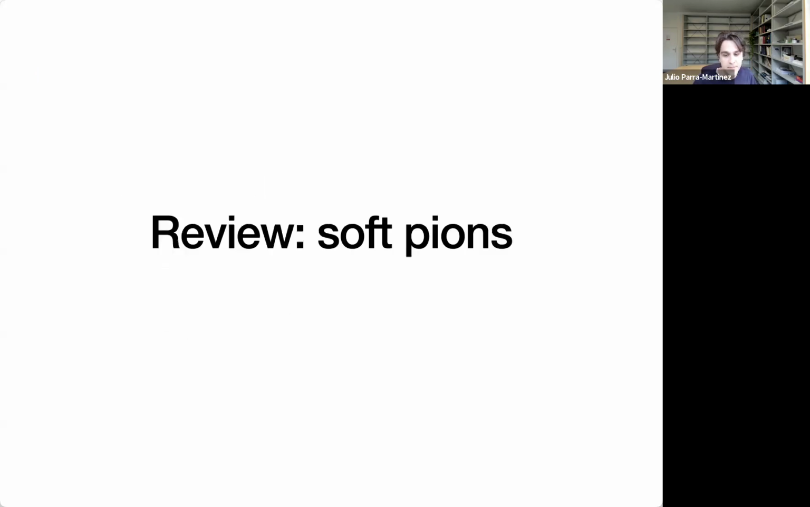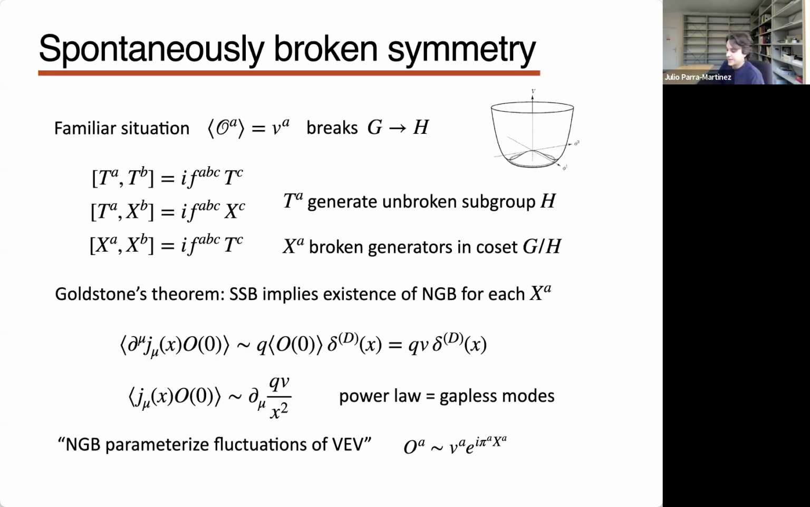Okay, so let me get started with a review of soft pions. So pions, what I mean more generally is just Goldstone bosons for some spontaneously broken symmetry. So a familiar situation is we have some local operator in some quantum field theory, which is charged under some continuous global symmetry. And this operator picks up a vacuum expectation value, v_a, which breaks the symmetry G down to a subgroup H, which leaves this VEV invariant.